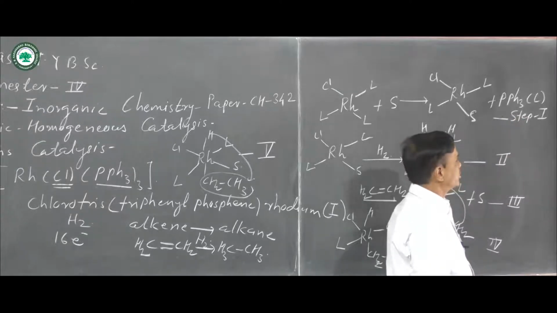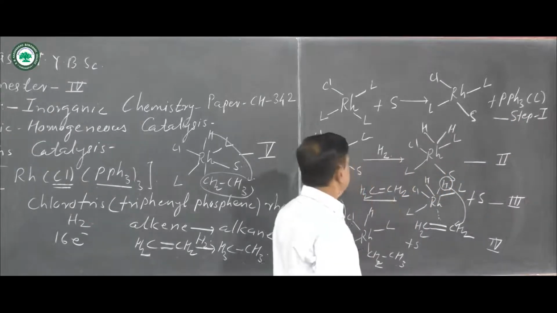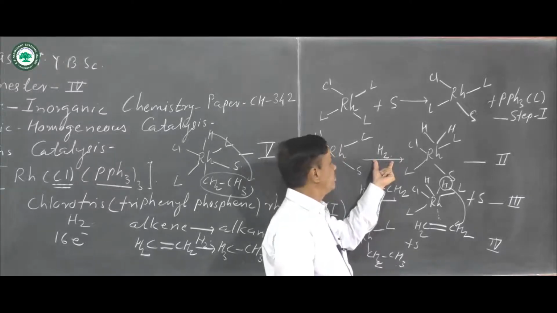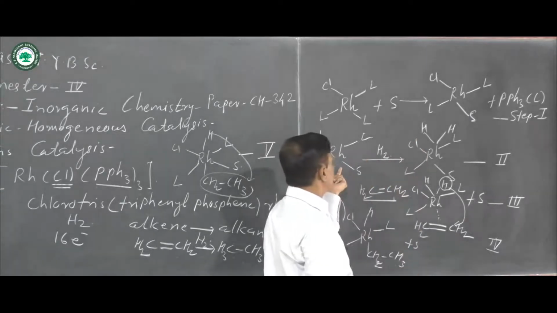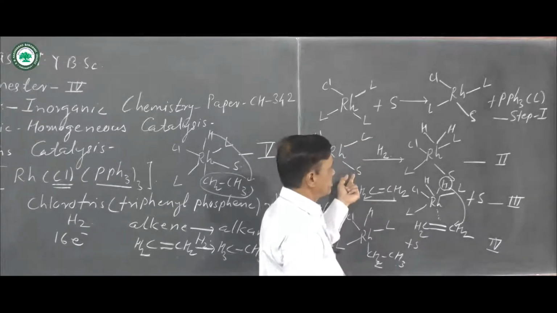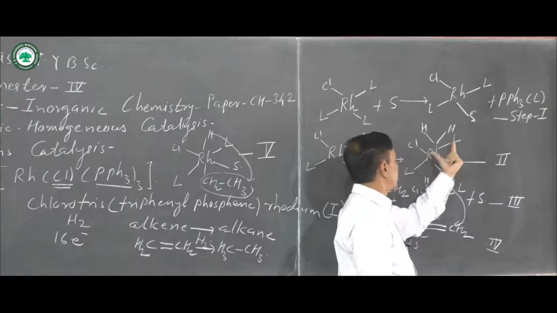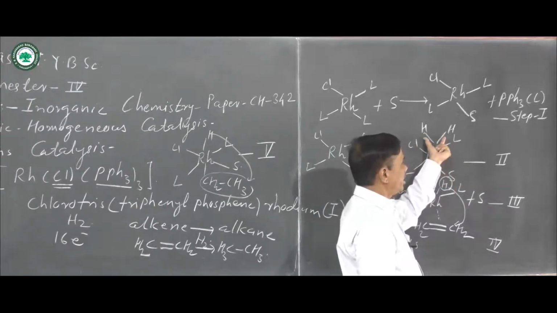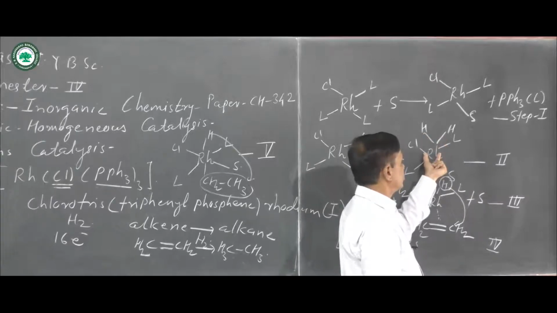This is called step first. In step second, there is hydrogenation, means an H2 molecule is added to the step 1 product, and there is the formation of RhH2L2ClS, and two hydrogen atoms are attached to the rhodium.